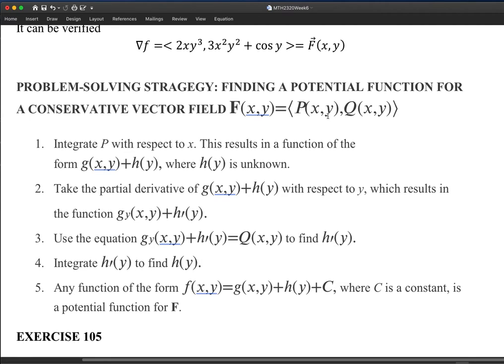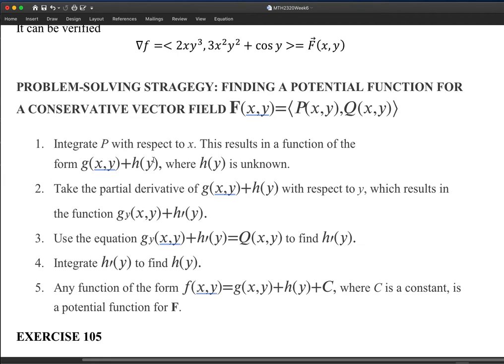Then you usually have a function of x and y, plus h of y. It is a constant with respect to x, but very likely a function of y. Then h of y is unknown.